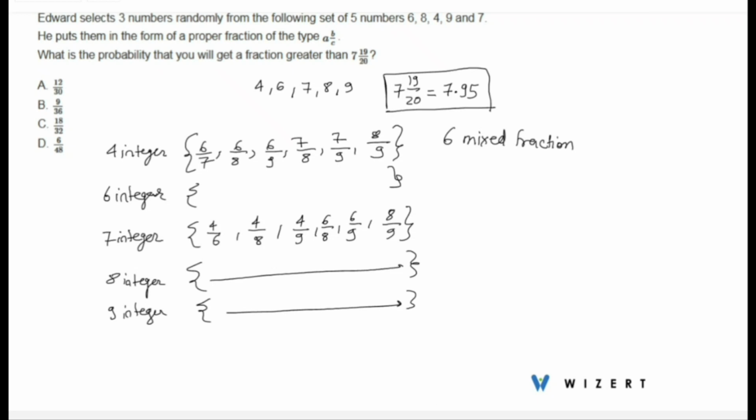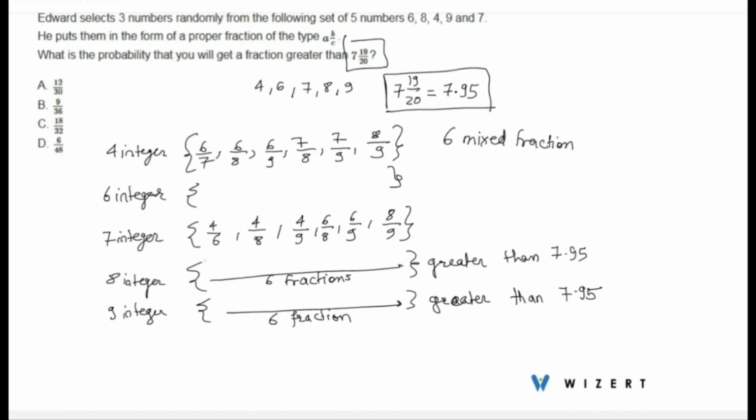Now out of these total number of outcomes, these 6 fractions are obviously greater than 7.95 because it starts with 8 integer, so it will be 8 point something, and these 6 fractions are also obviously greater than 7.95 because they start with 9 point something. So we have these 12 fractions greater than the given mixed fraction.